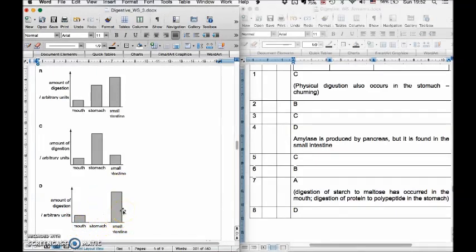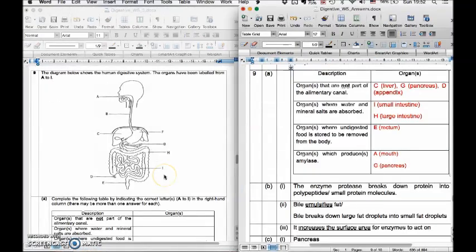Alright, we're going to move on now to the structured question. Firstly, question 9, here are the answers. The main thing that some people miss out is that water and mineral salts are also absorbed in the small intestine, and the pancreas also produces amylase.